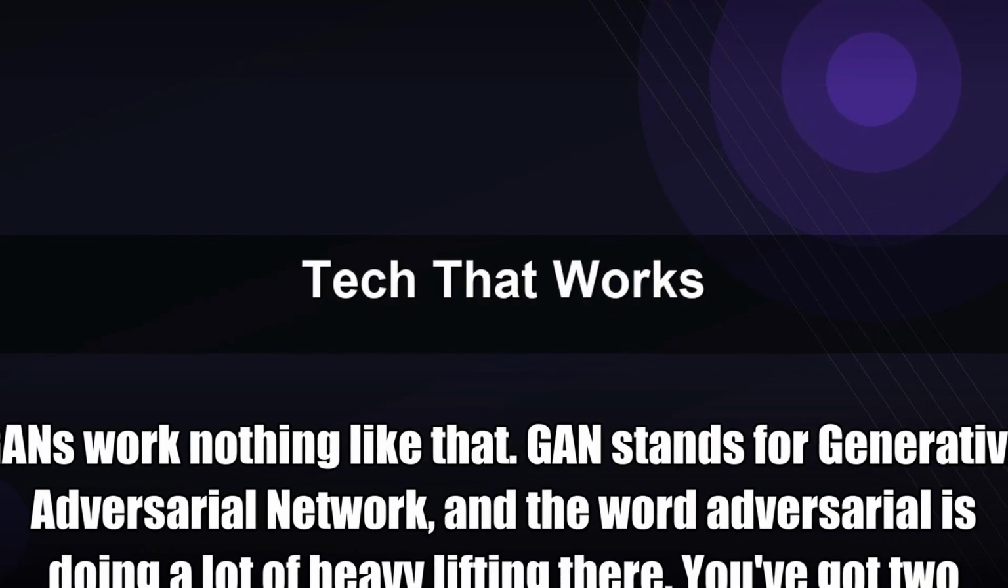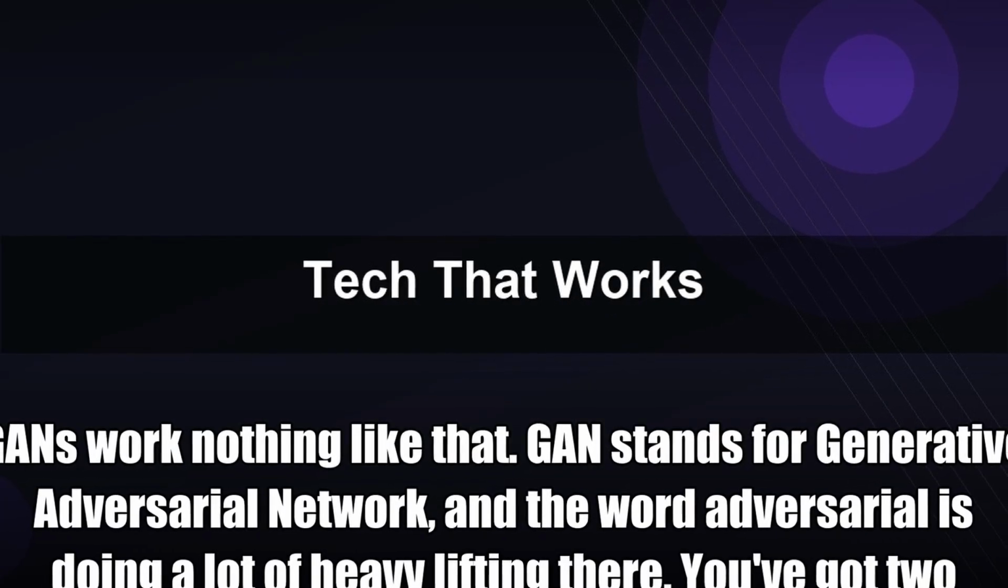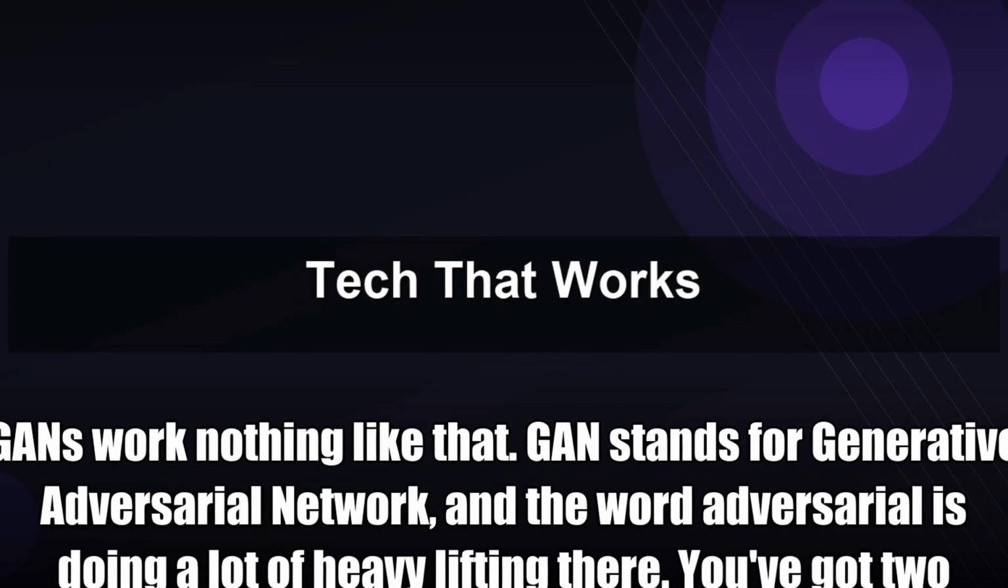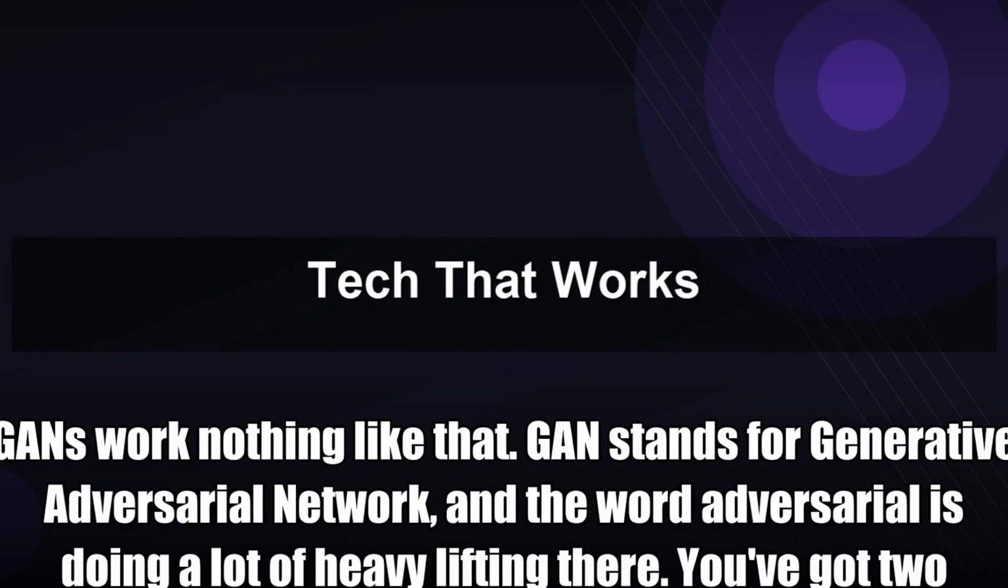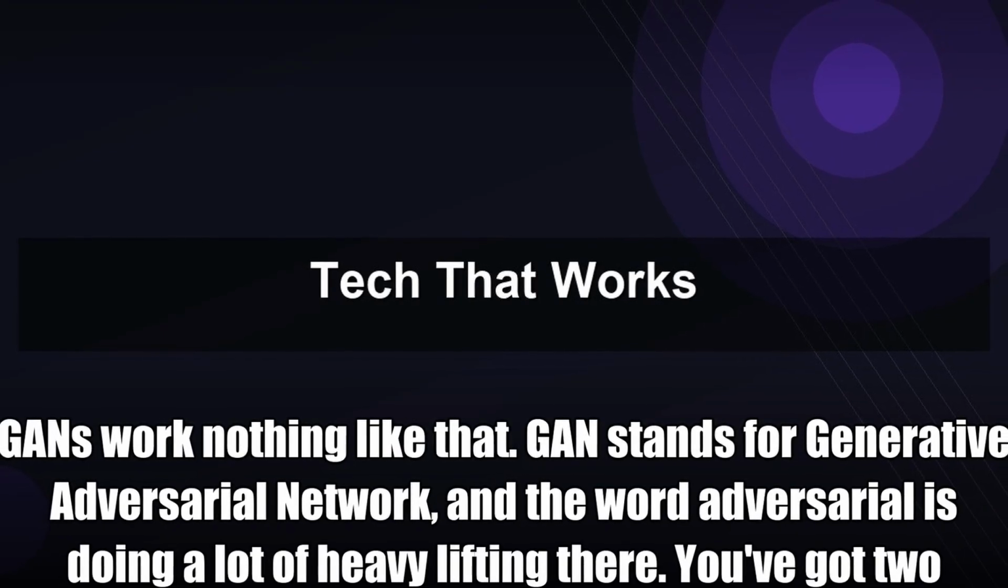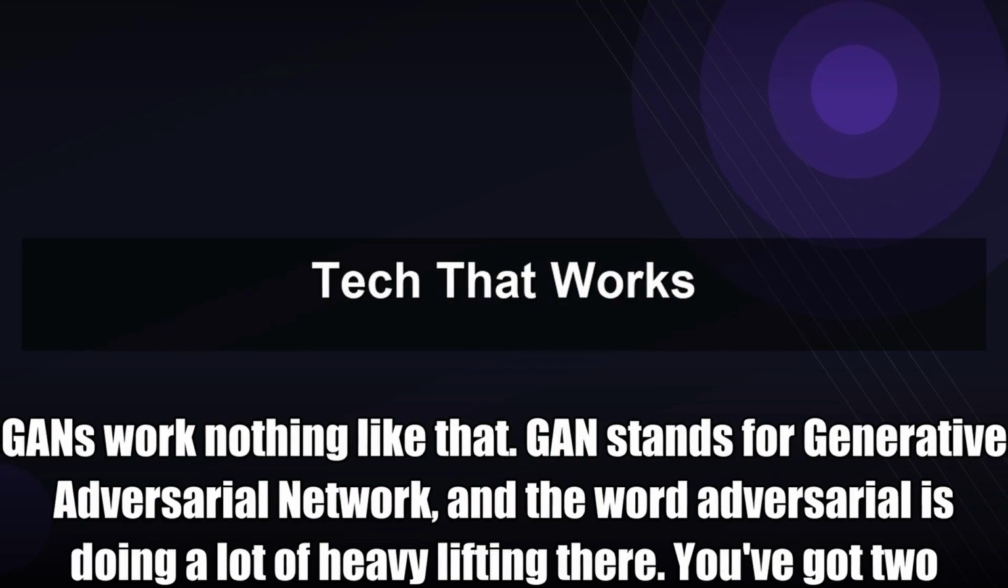GANs work nothing like that. GAN stands for Generative Adversarial Network, and the word adversarial is doing a lot of heavy lifting there. You've got two networks, a generator that makes fake images and a discriminator that tries to catch the fakes. They train by constantly trying to outsmart each other.